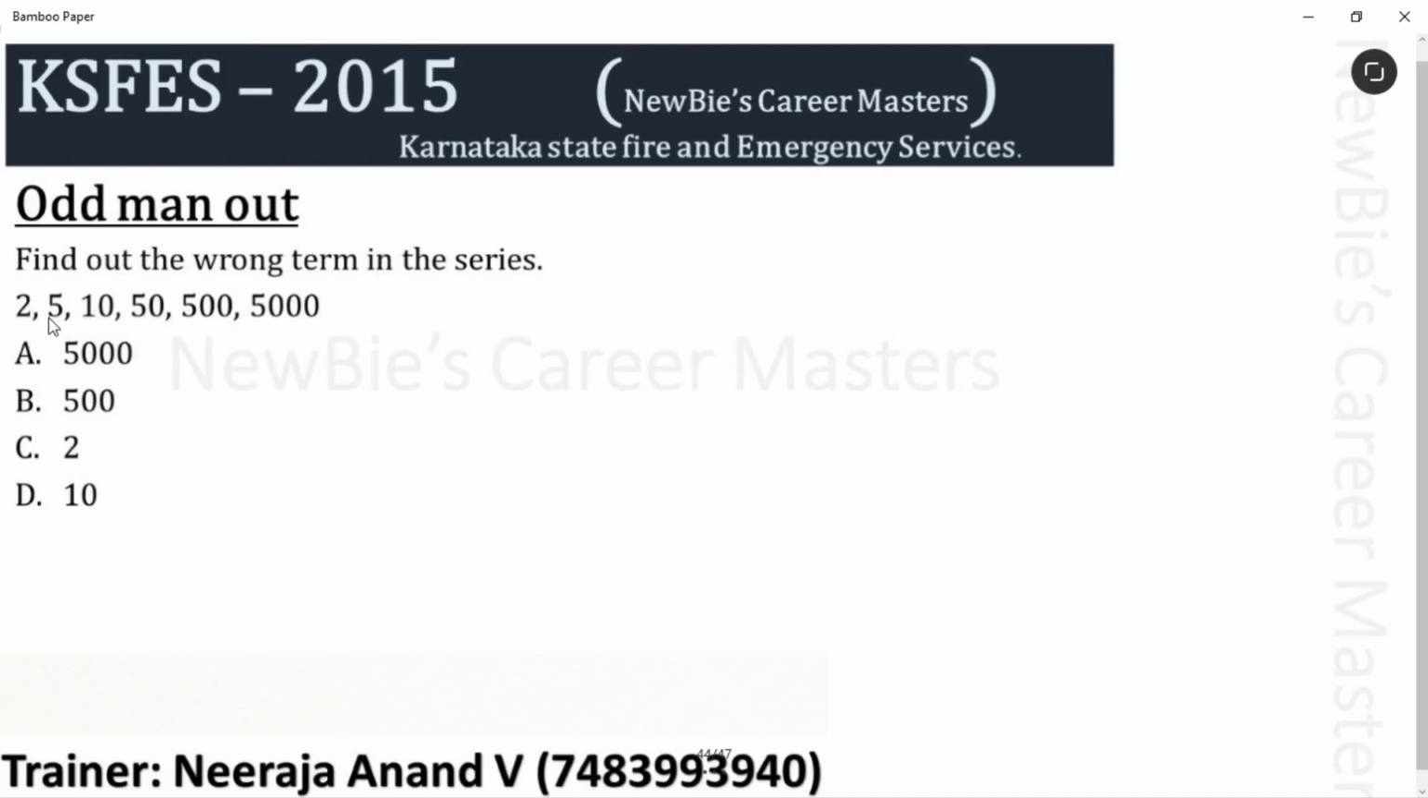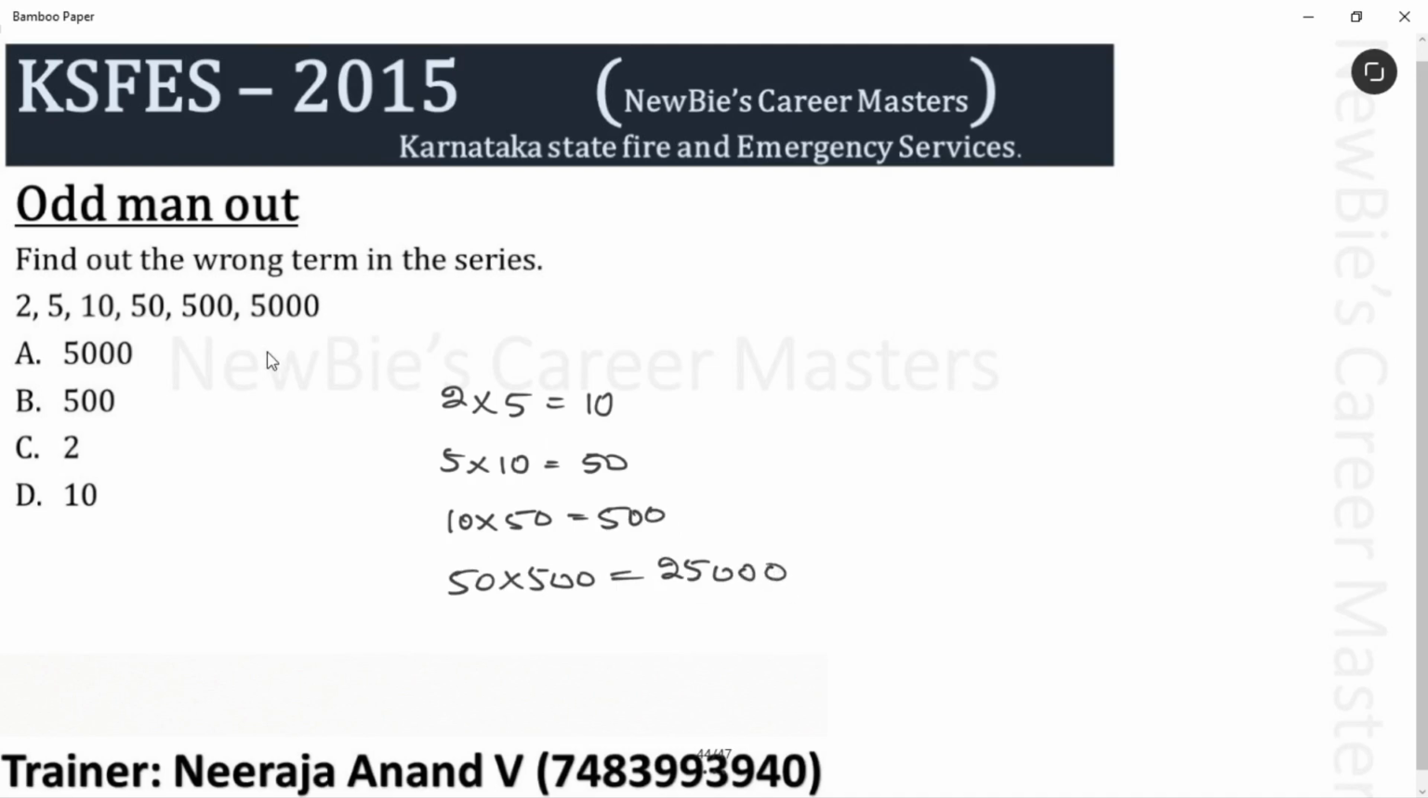See, the third term is a product of the first two terms. The fourth term is a product of the second and third terms. The fifth term is a product of the third and fourth terms. See, like this. 2 into 5 is 10. 5 into 10 is 50. 10 into 50 is 500. Then 50 into 500 should be 25,000. Correct? No? But the given number is 5,000. This number does not belong to this series. Clear? This is what? Odd Man Out. Simple. Option A is the answer for this question.